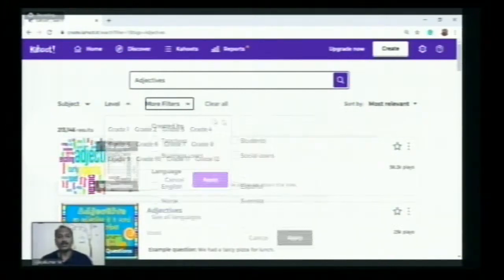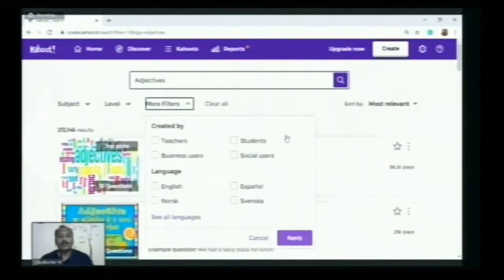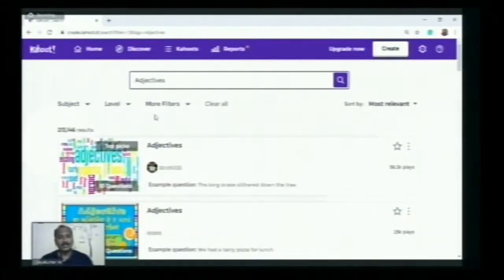More filters are also there, whether it is created by the teachers or by the students. And the language seems to be very, very important. It may be in English or whichever language you need for your students. That's the thing you have to select. By selecting these things in the filtering area, you can go with what will suit your classroom, or you can create it.